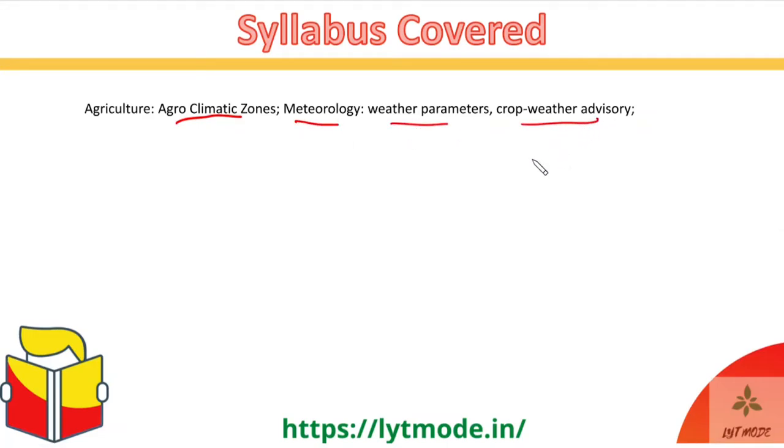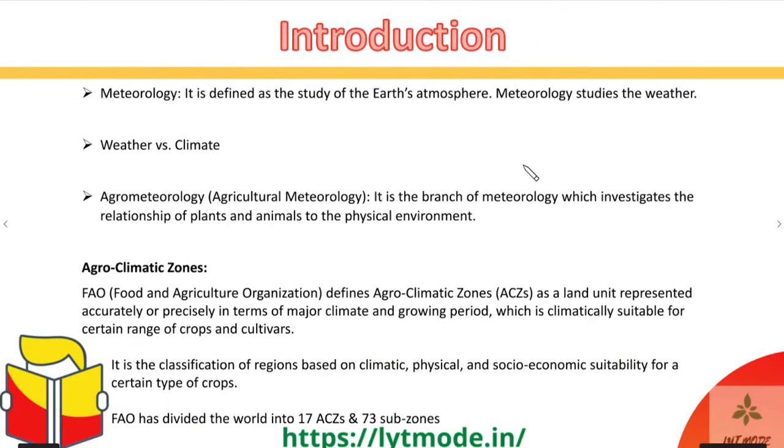Okay, so that's what's defined in the syllabus. Though it's written in only 4 terminologies, they actually expect us to cover the entire chapter of agrometeorology over here. Okay, so let's begin then. The introduction would be the basic details of meteorology and agroclimatic zones. You must be thinking, what is this agroclimatic zones terminology that we're talking about? So let's begin with that first of all.